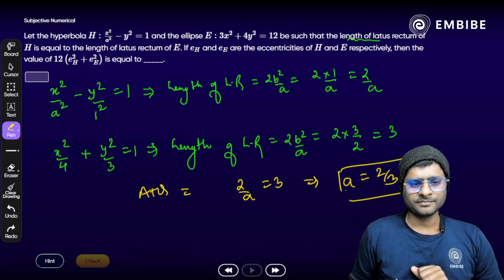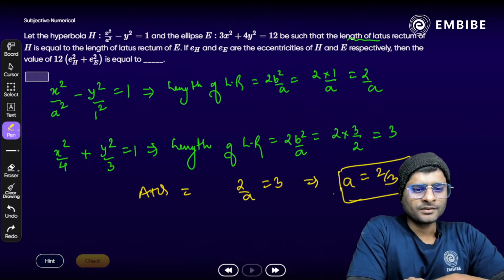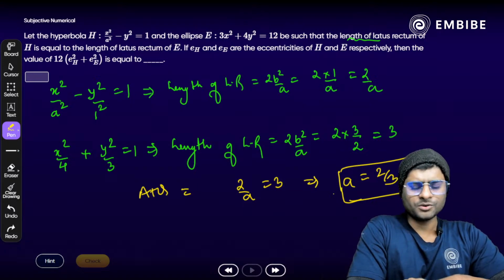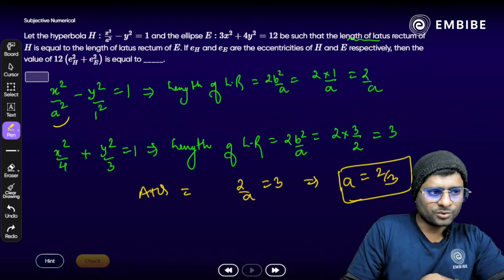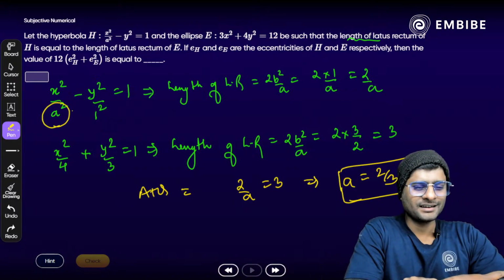Clear? Okay. Now we have a here. What next? What can we do here? Only a is unknown. Yes, so we get a is 2 by 3.